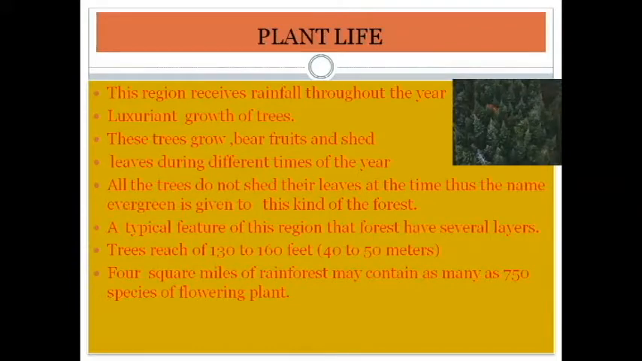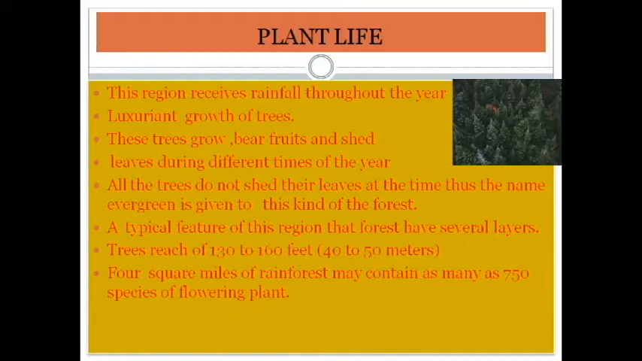And what is the plant life here? This region receives very heavy rainfall. So in the equatorial region they receive heavy rainfall throughout the year. That's why we can see luxuriant growth. The plants grow very luxuriously, and the trees grow and bear fruits and shade. The trees grow very beautifully and luxuriantly because in this place we get the direct rays of the sun and throughout the year we get rainfall.